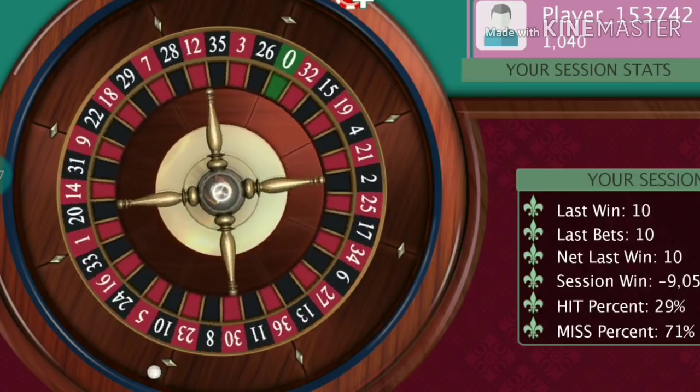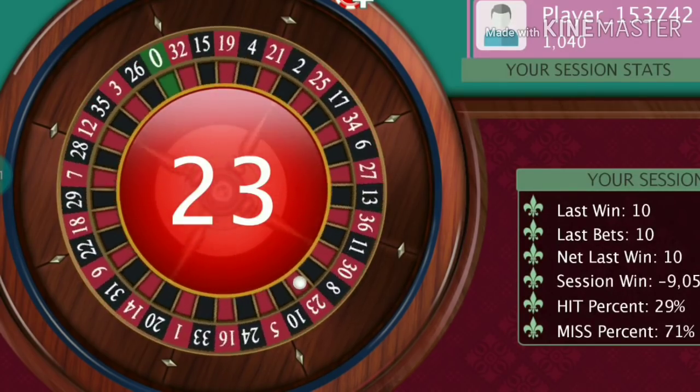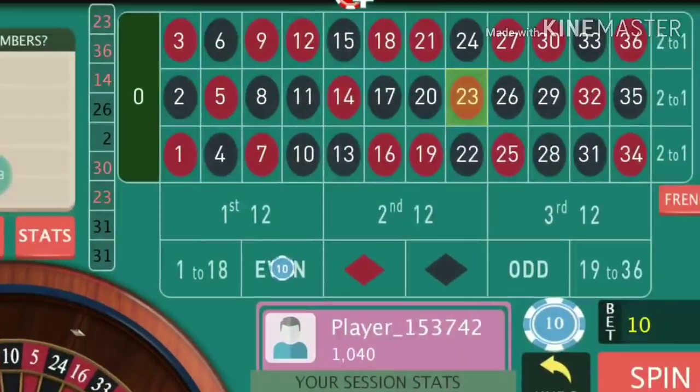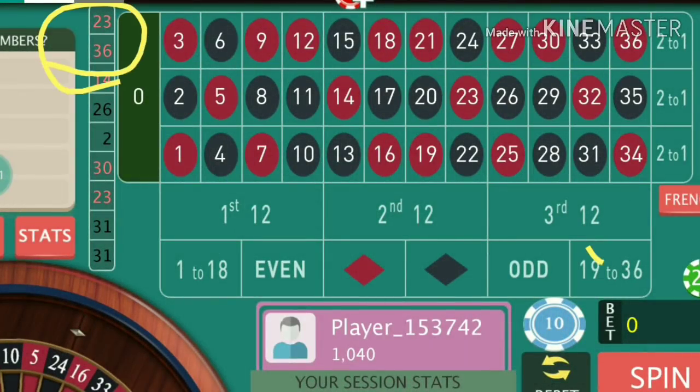A trend can go up to 6, 7 or 8 spins, so we will go with the trend. So I lose here, but the trend has shifted to red numbers. You can see the trend clearly of red numbers, or the bigger numbers, you can say also. But I will find it comfortable to go with red.